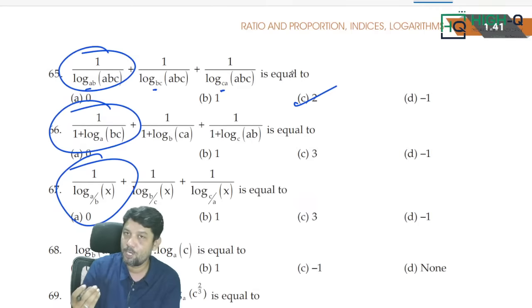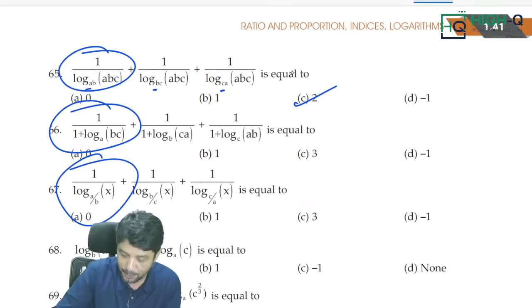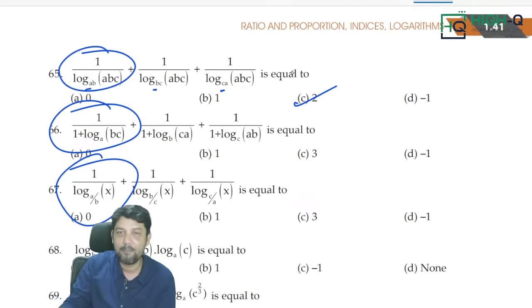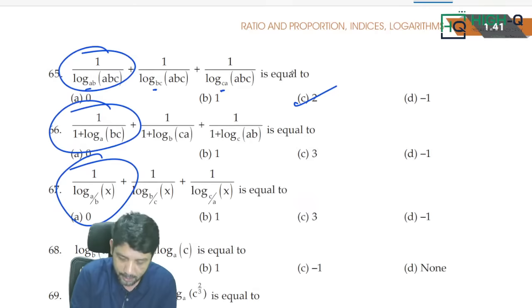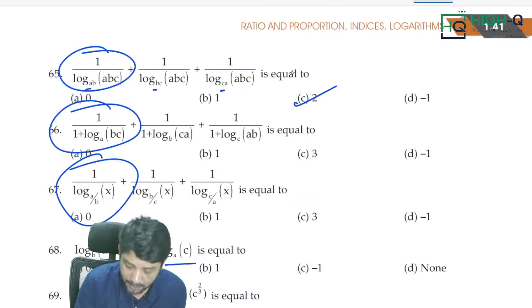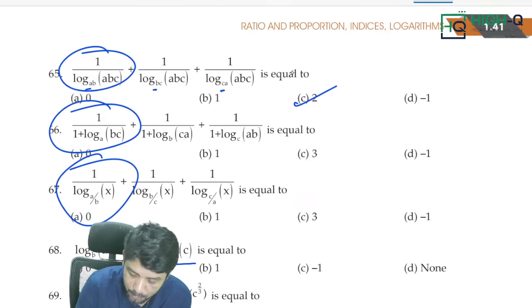See, these are small guesses. Of course, I have explained this in the classroom also. But people are unnecessarily using the big method and wasting their time. I don't know why they are wasting their time. Now, log A to the base B, log B to the base C, log C to the base A, multiplication sign. Of course, we need to apply change of base rule. When you apply change of base rule, 99.99% the answer is going to be 1 only.